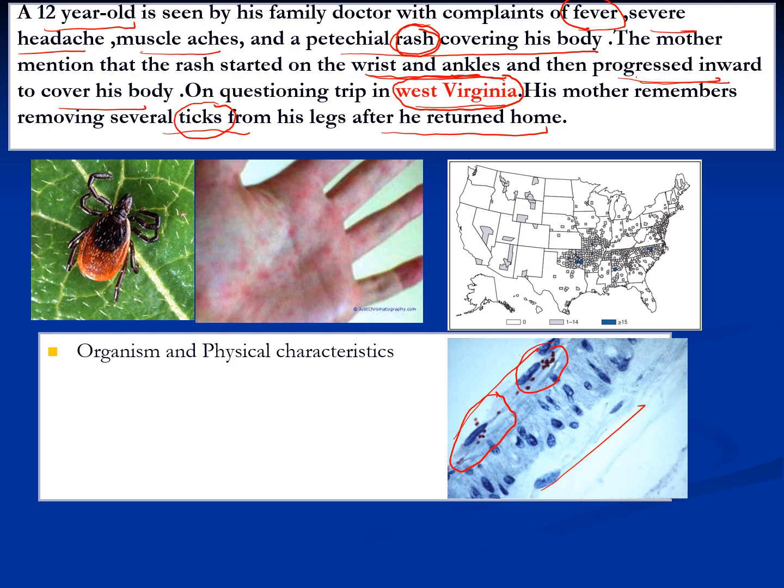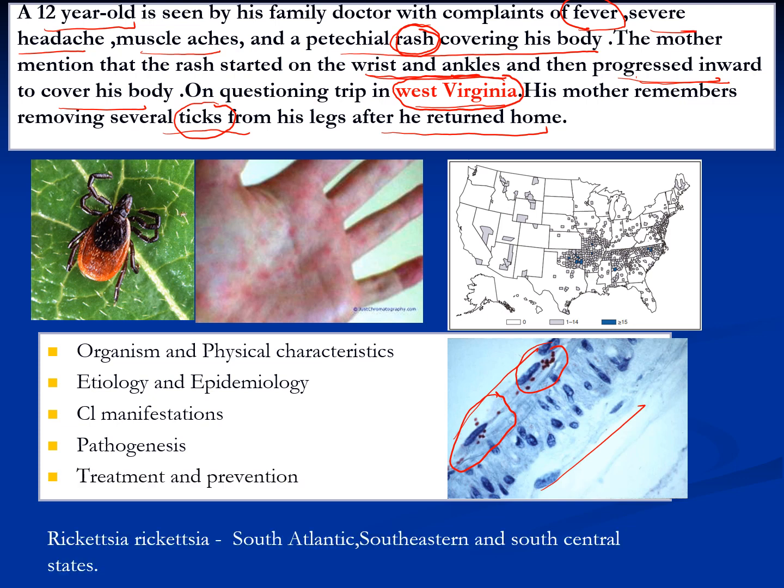If you want me to describe it from a microbiology point of view, yes, they are gram-negative bacilli, almost small in size. As for etiology, as you have already seen, it is tick-borne, and geographical distribution might really help you crack half of the answer. Clinical manifestation: the patient has presented with fever, severe headache, muscle aches, and rash all over his body. Let's learn about the pathogen later on, but keeping all this history in mind, in the very good clinical window that is presented to you, the organism is Rickettsia rickettsii.